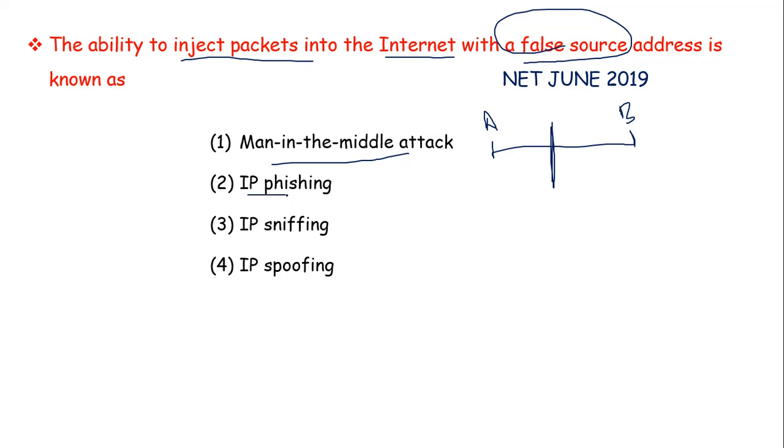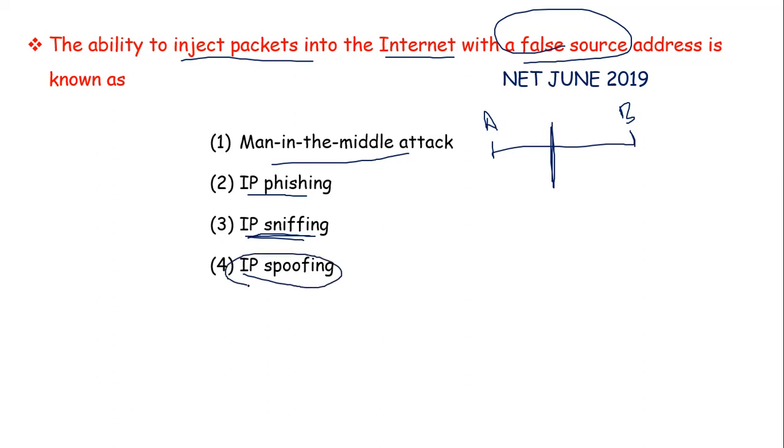Next is IP phishing. In this type of attack, the attacker tries to find the sensitive information of users in a fraudulent manner. Like sometimes we receive a message saying you have won a lottery of 1 crore, or we receive some emails saying you have won an iPhone. You just need to enter your account details. Next attack is IP sniffing. What is IP sniffing? It is an act of capturing data packets across the network. It is similar to wiretapping in a telephone network. Sniffing the information.